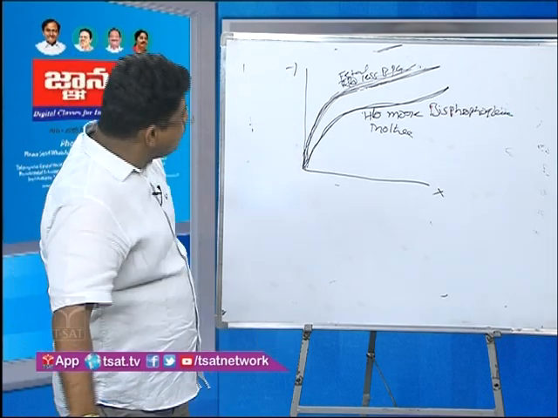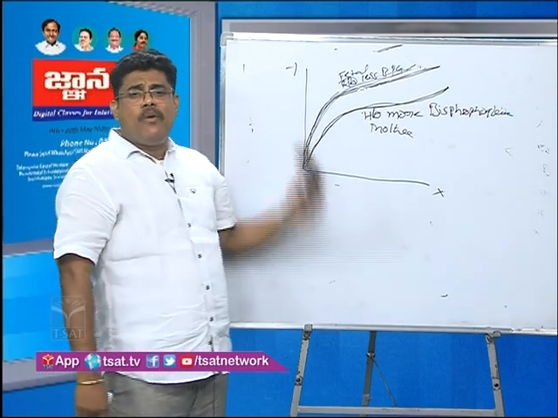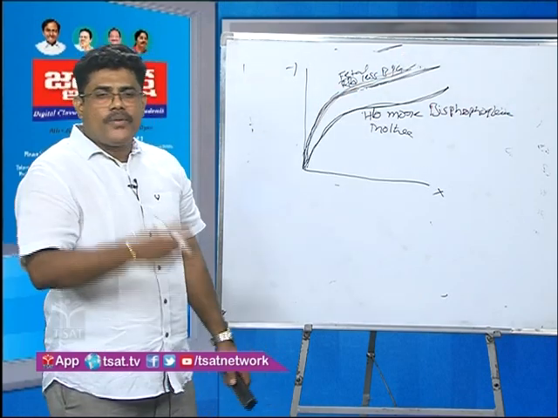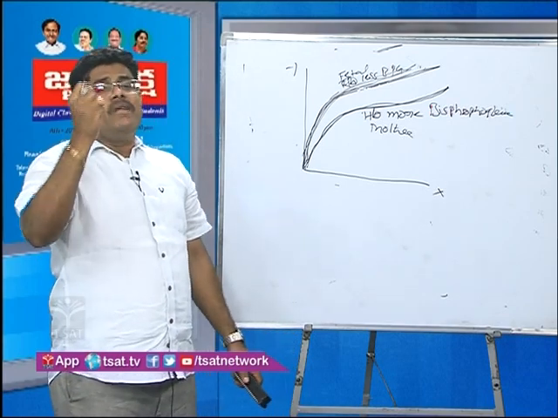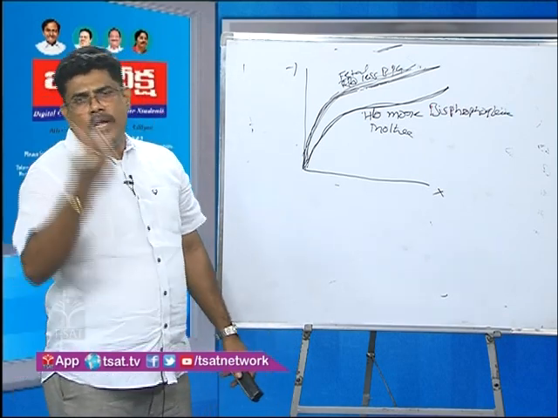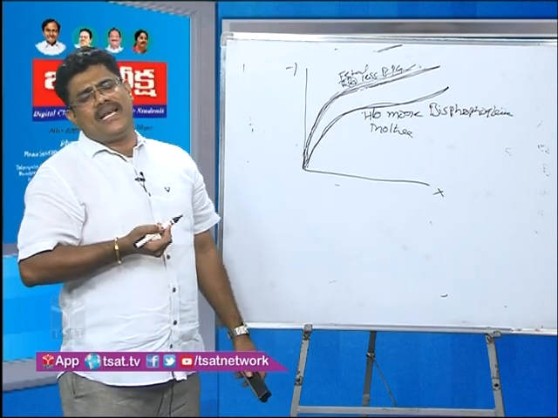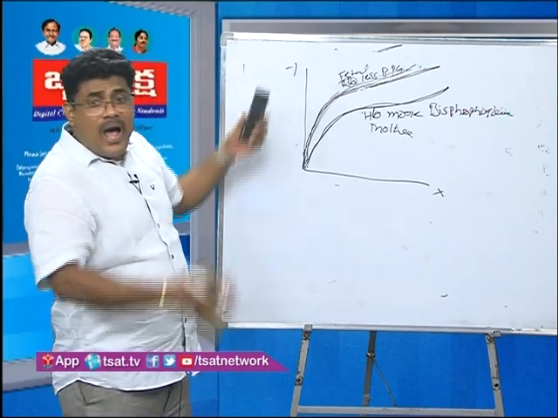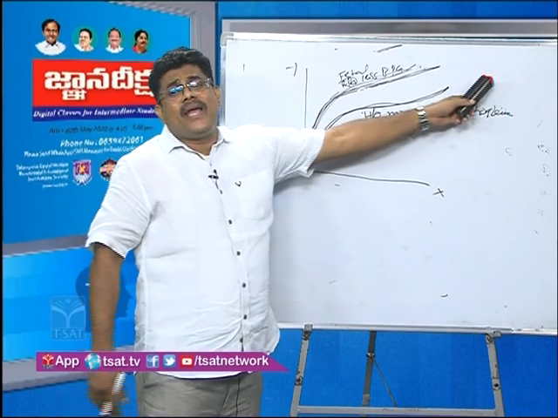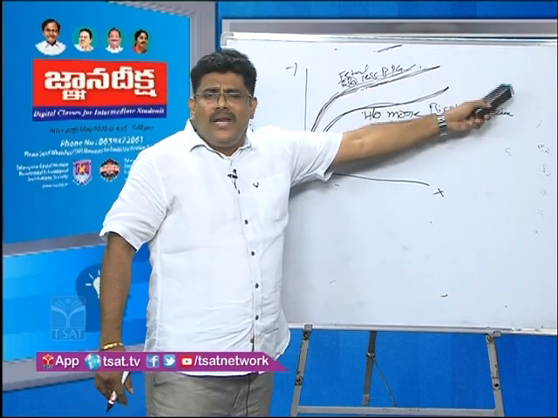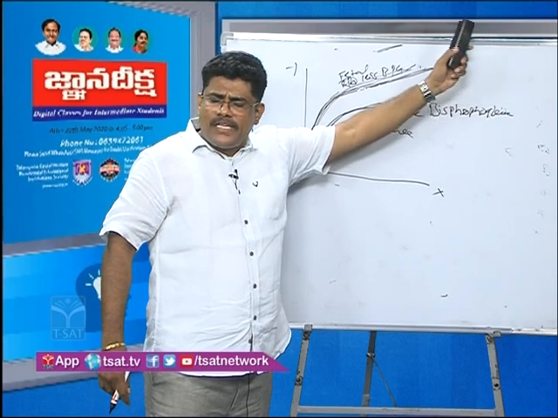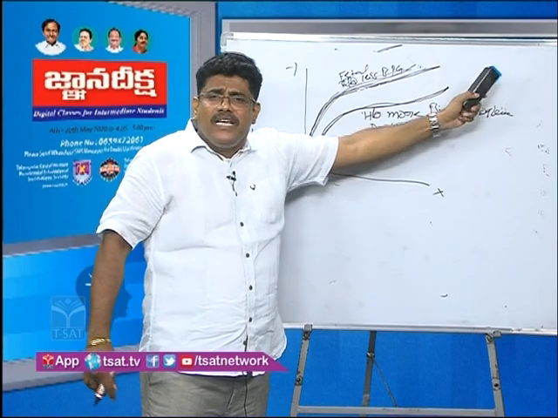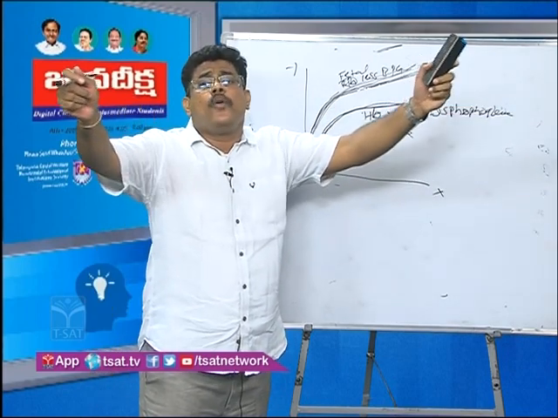Oxygen transport means oxygen is carried by the hemoglobin through blood, transported from the lungs to the tissues. In the lungs, oxygen binds with hemoglobin. The factors are: PO2 more, pH more, PCO2 less, temperature less, H plus less. That's why oxyhemoglobin is formed. In the tissue area, the factors are opposite: PO2 less, pH less, PCO2 more, temperature more, H plus more. That's why in the tissue area, oxyhemoglobin dissociates and carboxyhemoglobin is formed.